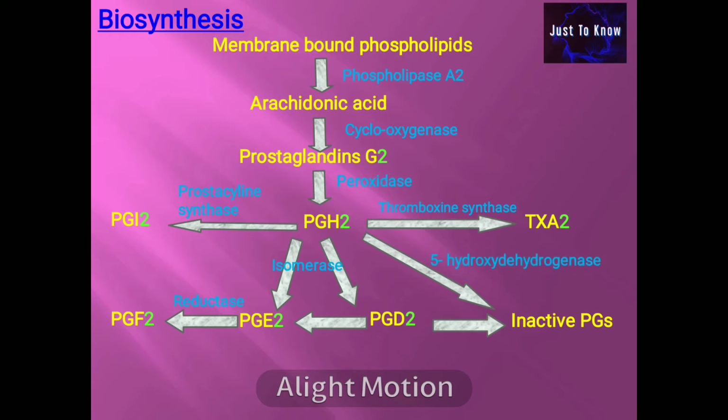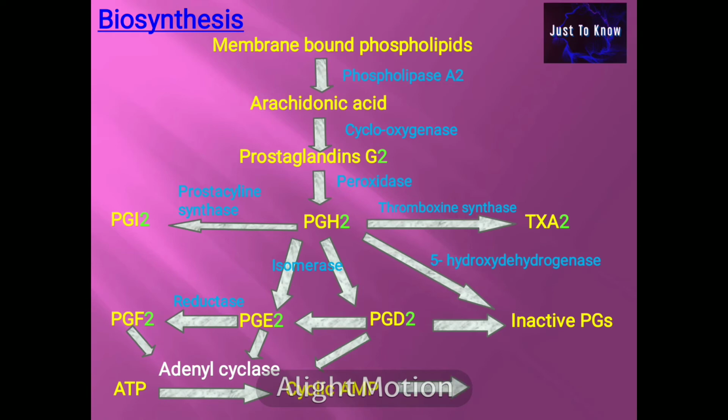15-hydroxydehydrogenase. The prostaglandins are considered as the most potent biologically active substances because they are important for the activation of adenyl cyclase. This adenyl cyclase converts ATP to cyclic AMP, which has various biological effects.